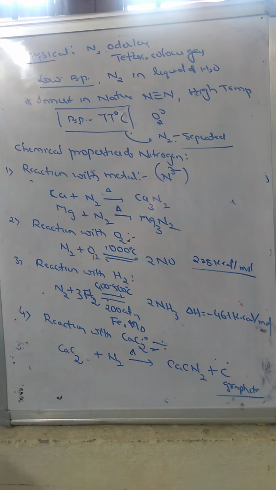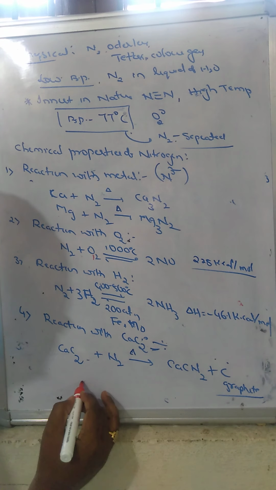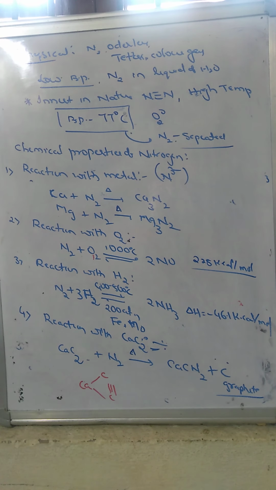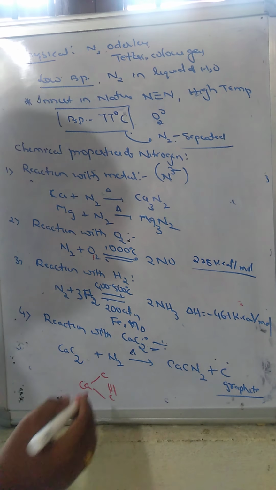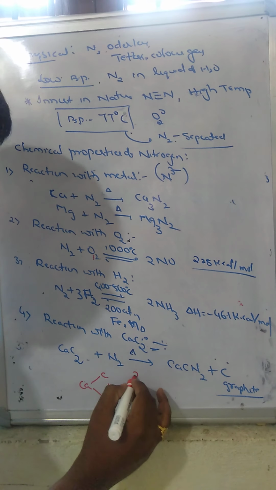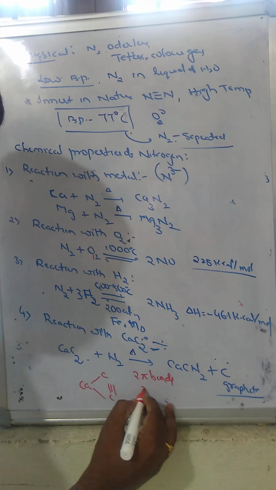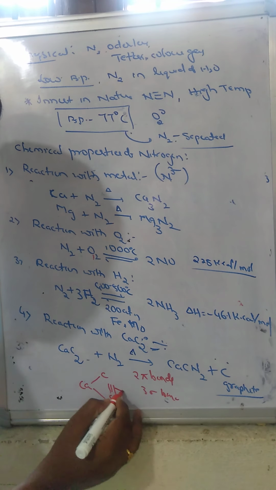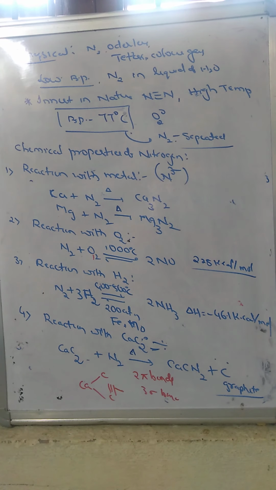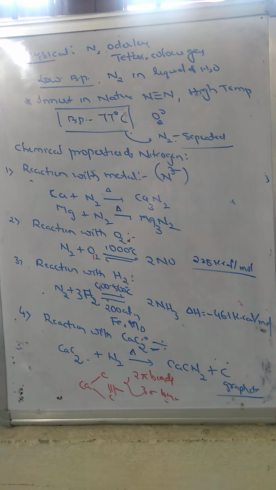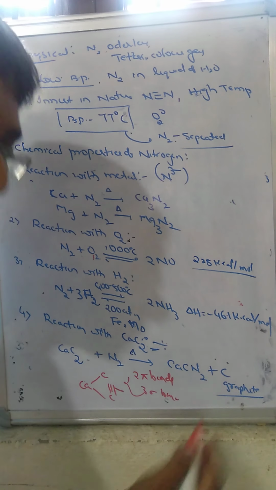Now calcium carbide consists of a structure in which the carbon is bonded with a triple bond, with 3 sigma bonds between the carbon and calcium having the 1 bond here. So calcium carbide consists of 2 pi bonds, whereas 3 sigma bonds, because in a triple bond 1 is sigma and 2 are pi. This calcium carbide passed over nitrogen gas is converted into calcium cyanamide plus graphite.